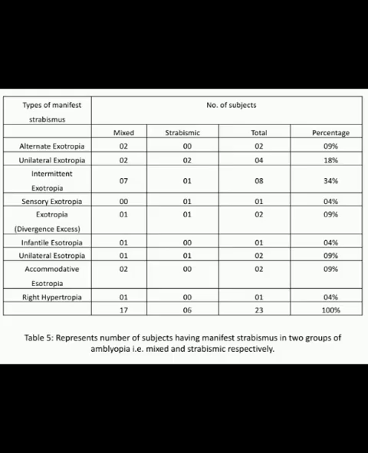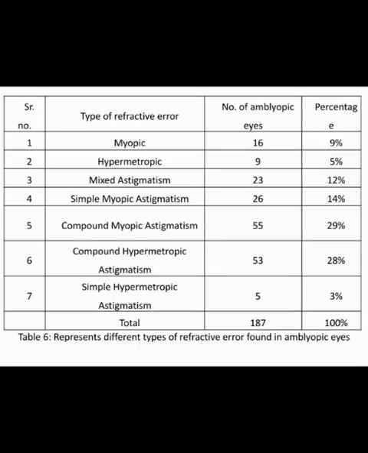Table 5 represents the number of subjects having manifest strabismus in two groups of amblyopia, that is mixed and strabismic amblyopia respectively. In intermittent exotropia, 7 subjects were diagnosed with mixed amblyopia, while 1 subject was diagnosed with strabismic amblyopia.